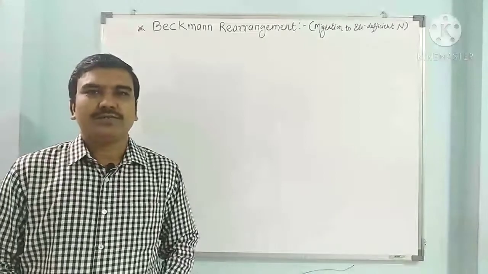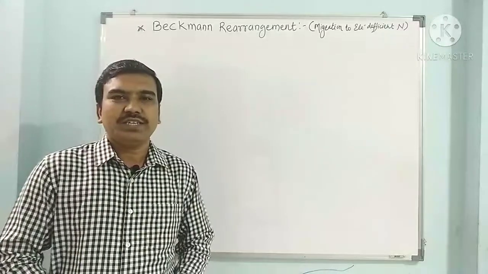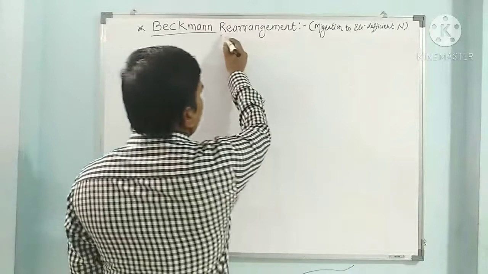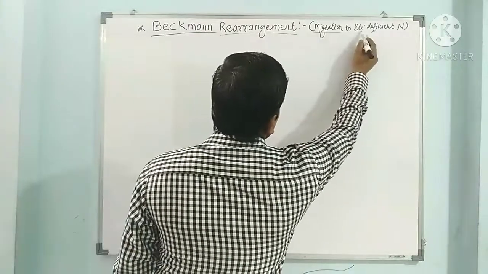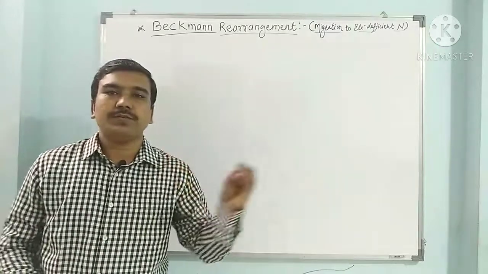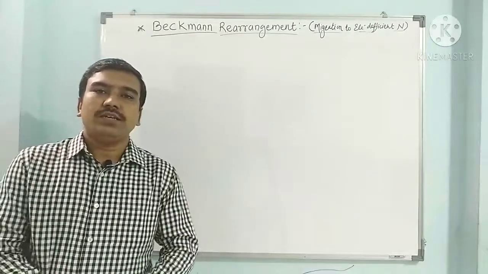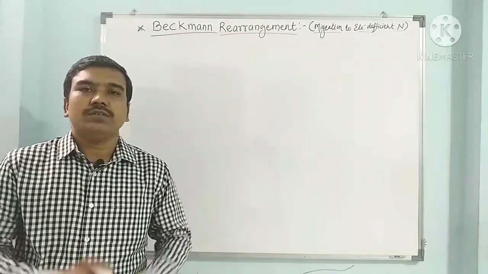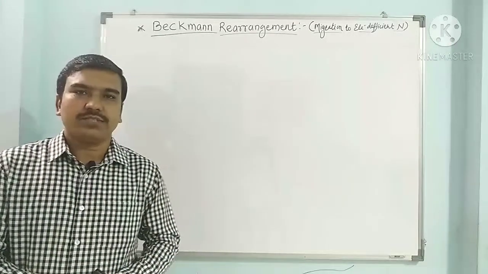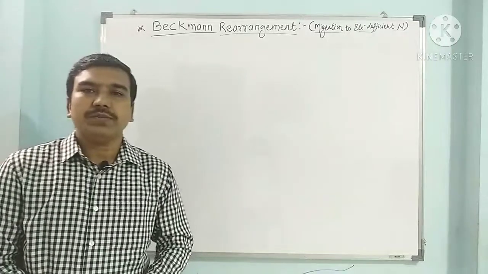Hello friends, today we have to see Beckmann rearrangement. This is migration or rearrangement to the electron deficient nitrogen. So this is rearrangement of electron deficient nitrogen. In the earlier lecture we have discussed about electron deficient carbon rearrangement, that is pinacol-pinacolone rearrangement. Today we have to see Beckmann rearrangement.